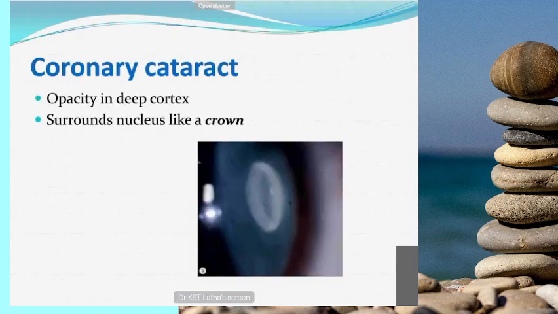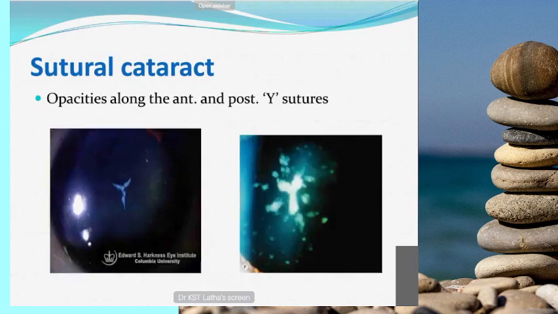D deficiency. This is coronary cataract. Here usually the opacity appears in the deep cortex, and usually it surrounds the nuclear area, so it looks like a crown. That's why it is called a coronary cataract.